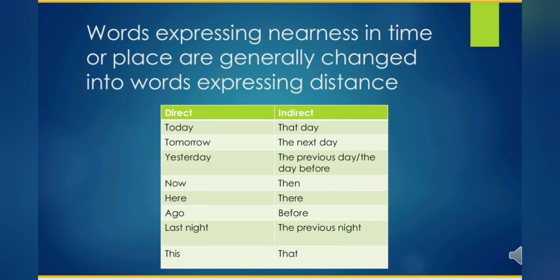Yesterday will be changed to either the previous day or the day before. Now will be changed to then in indirect speech. Here, there; ago, before; last night, the previous night; this, that. So these are some important points that you have to remember for changing from direct to indirect speech.